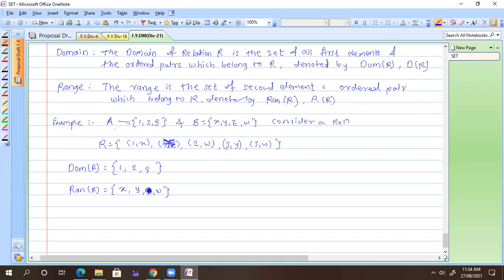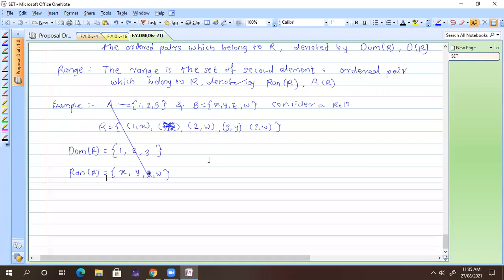So got it, everyone? Yes, sir. Any problem in that? Does it mean that in the domain, the first elements are always considered? Yeah, domain is only the first elements. It is a set of first elements only. Okay. So this is what we have for the domain and range, not codomain. We have defined it as range.